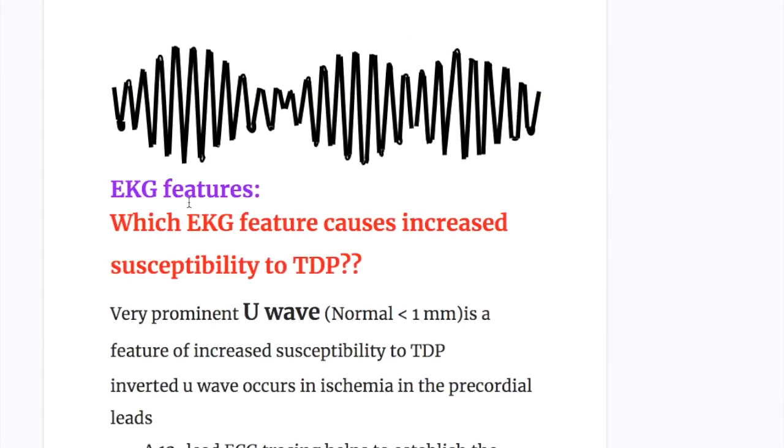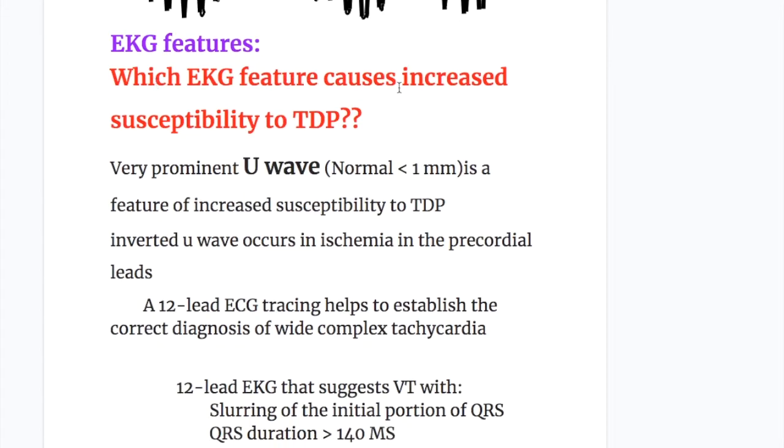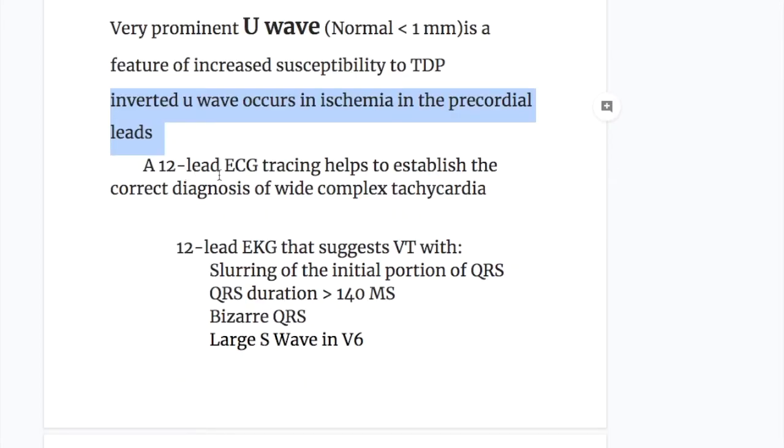So what are the EKG features of TdP? Which EKG feature causes increased susceptibility to Torsade de Pointes? A very prominent U wave. Normal is less than 1 millimeter. A 12-lead EKG tracing helps to establish a correct diagnosis of wide complex tachycardia.